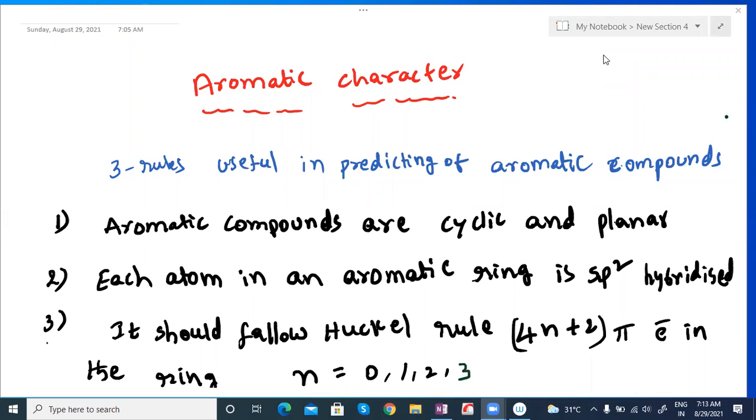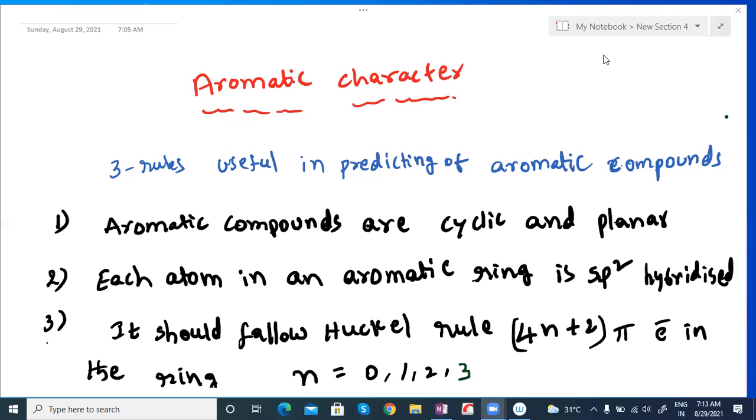Aromatic character. Given a compound, is it aromatic, anti-aromatic, or non-aromatic? Three categories that we are going to discuss here. First I am going to explain aromatic character, because many times in organic compounds, electrophilic substitution reactions, these terms are used for aromatic nature, and aromatic compounds are more stable. So we are going to discuss all these things briefly right now.